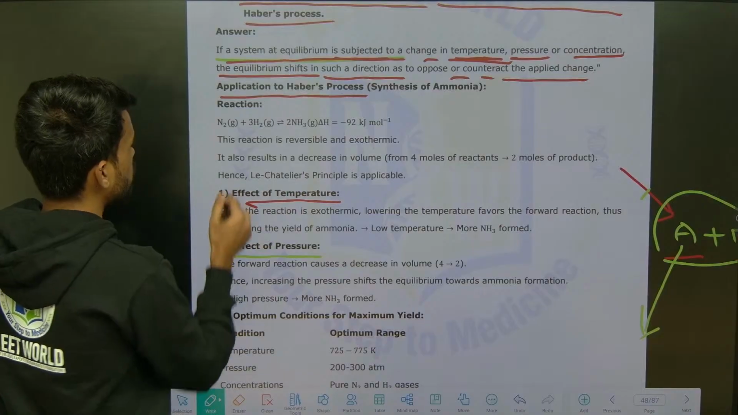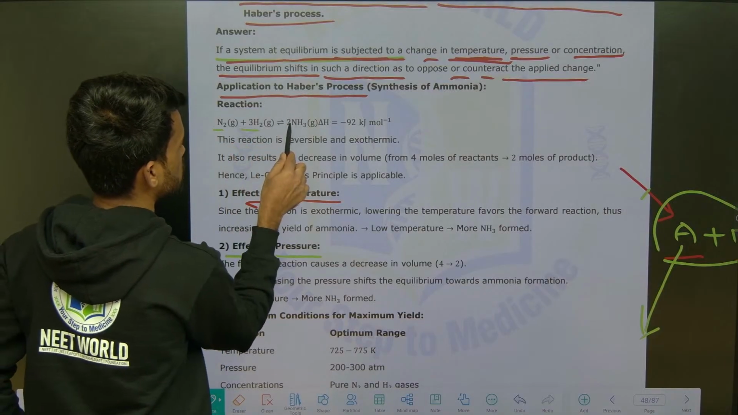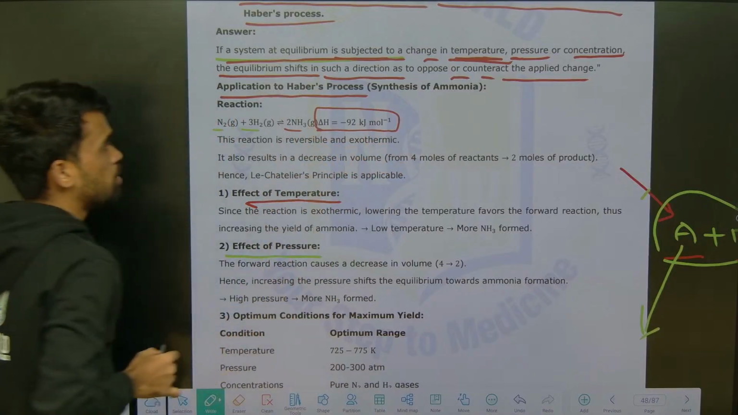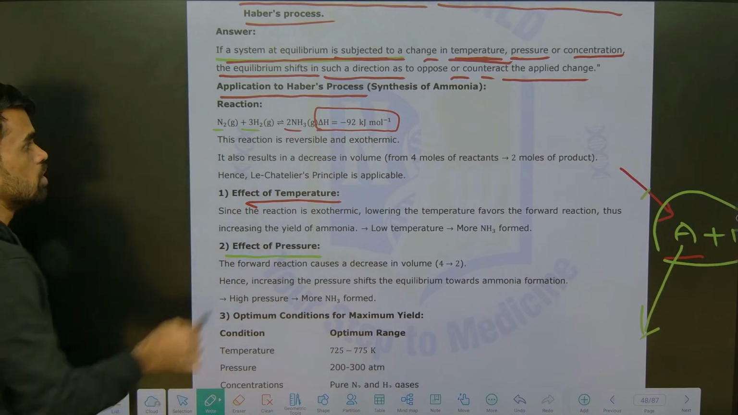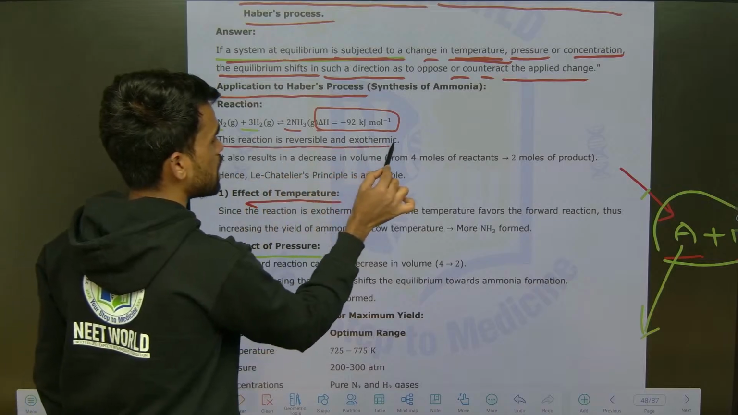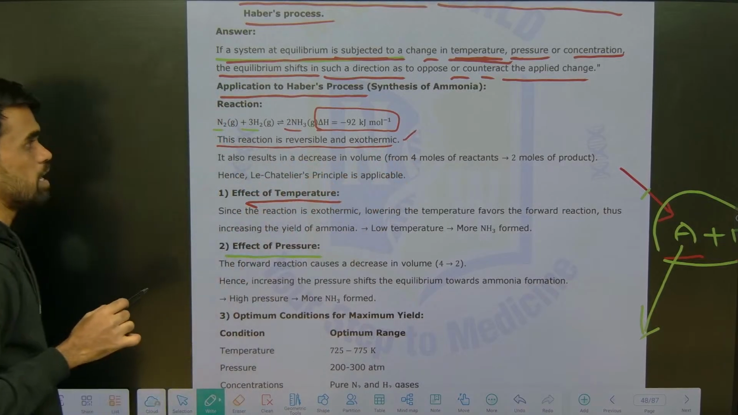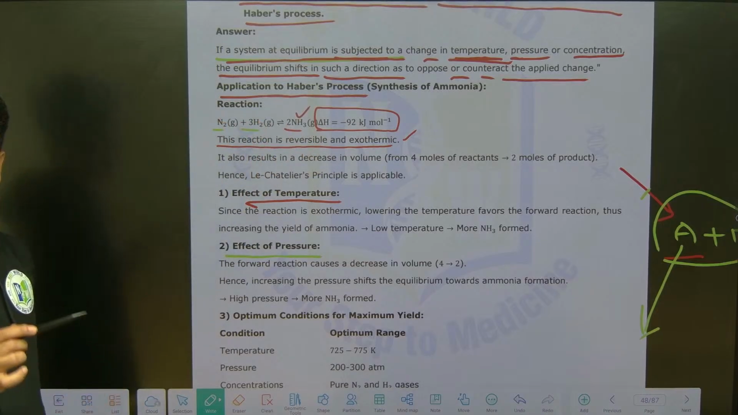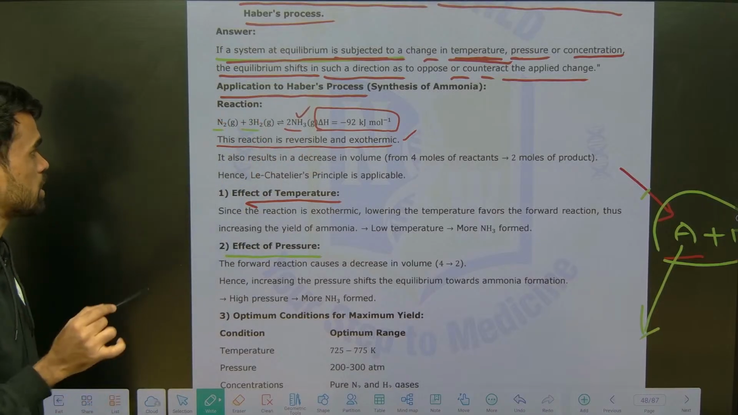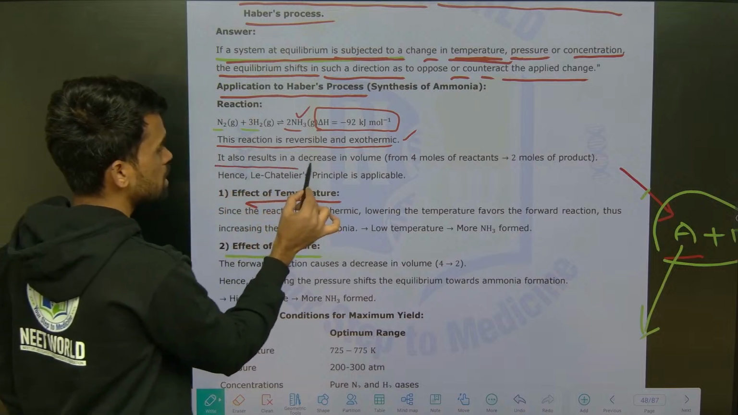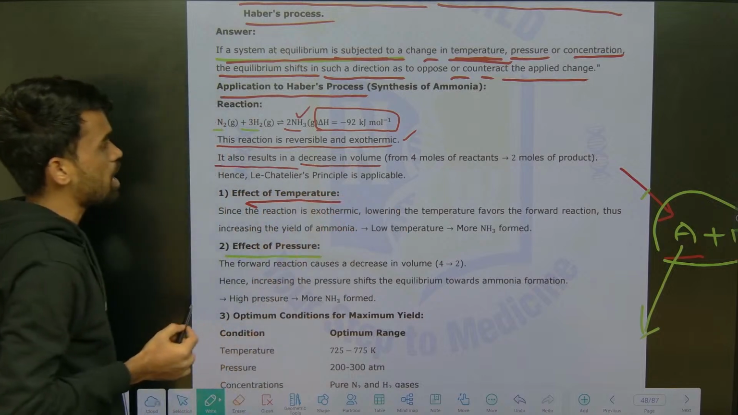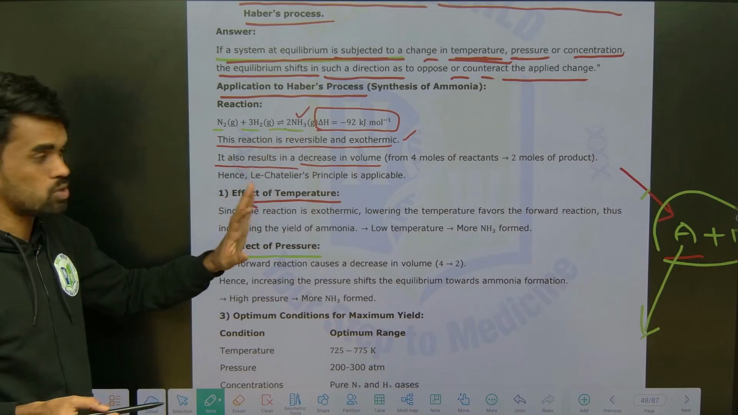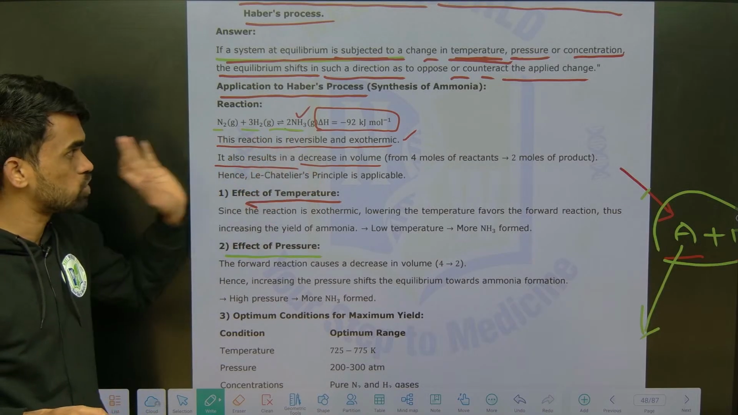They have mentioned N2 plus 3H2 gives rise to 2NH3. The enthalpy change delta H for this process is minus 92 kilojoule per mole. So this reaction is reversible and exothermic. This production of ammonia is a reversible reaction and an exothermic reaction. It also results in a decrease in volume.